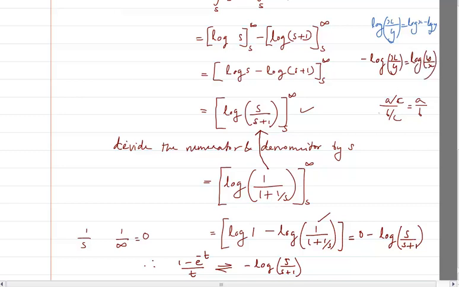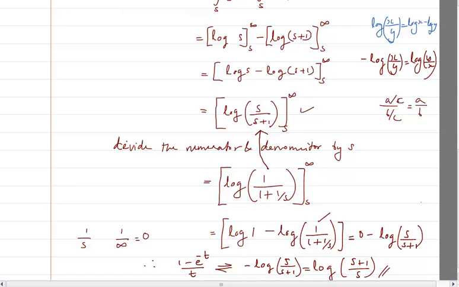I can take the denominator up and numerator down, so I can write this as log of s plus 1 divided by s. All this is possible in logarithms. So that is a possible answer. That is one of the ways of doing it.